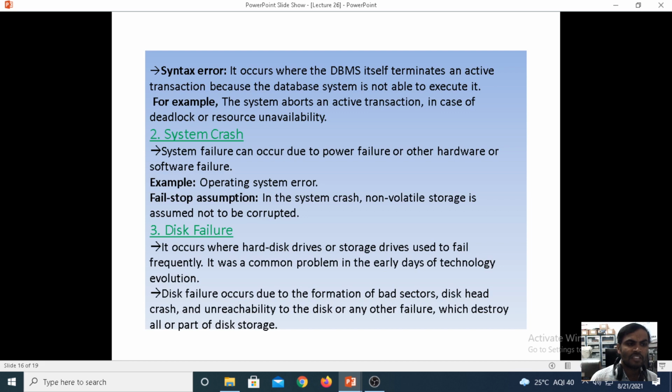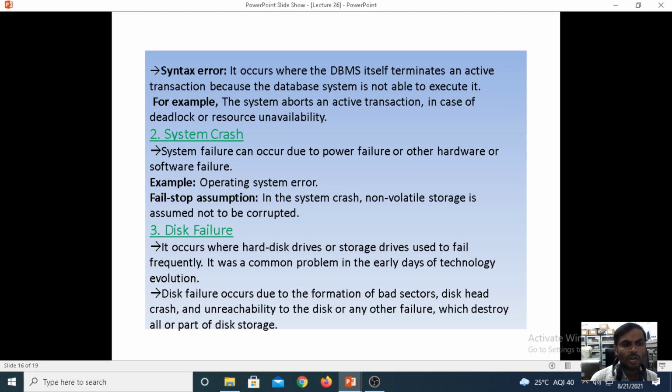Coming to the system crash. System failure can occur due to power failure. The system will crash due to power failure or other hardware or software failure. An operating system error we can also call a system crash.